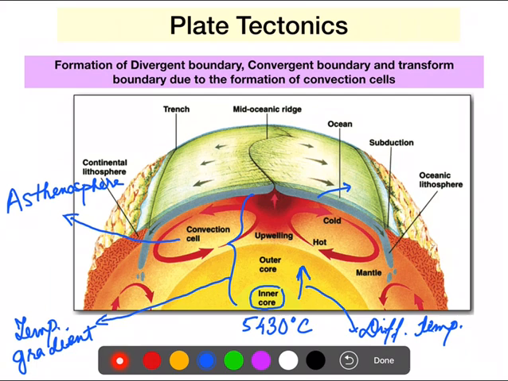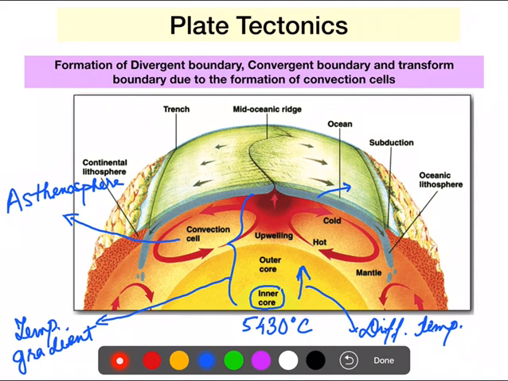Hot temperature is present at the bottom, at the inner core, and as you go up the temperature decreases. Because of this, convection cells are formed. The convection cells bring heat from the earth's interior, and they move fairly slowly, about 10 centimeters a year.